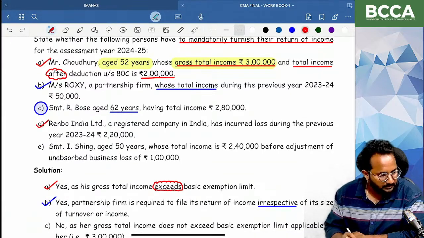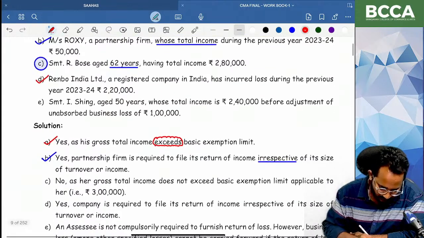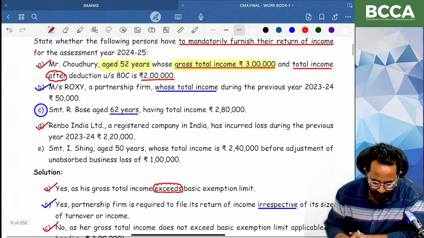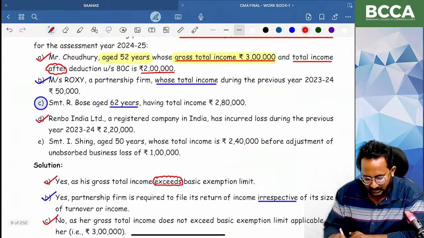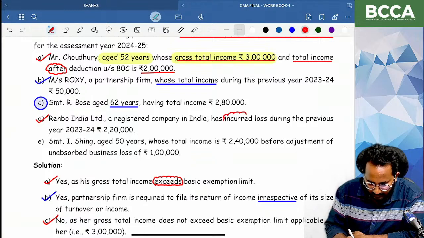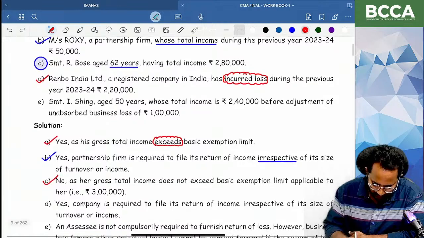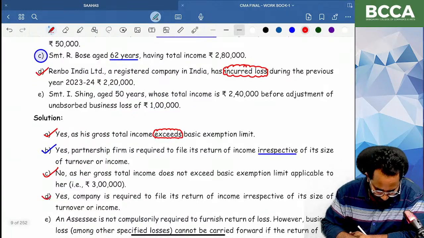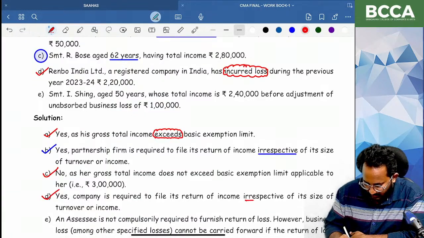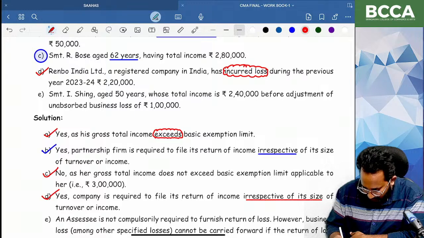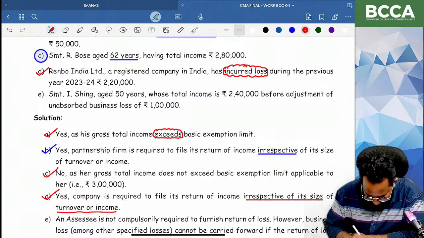Question number D. Company, registered company in India, they have incurred loss. Can you tell me here? Yes, company is required to file the return of income. What is that, ma? Irrespective of their having loss or profits or turnover.